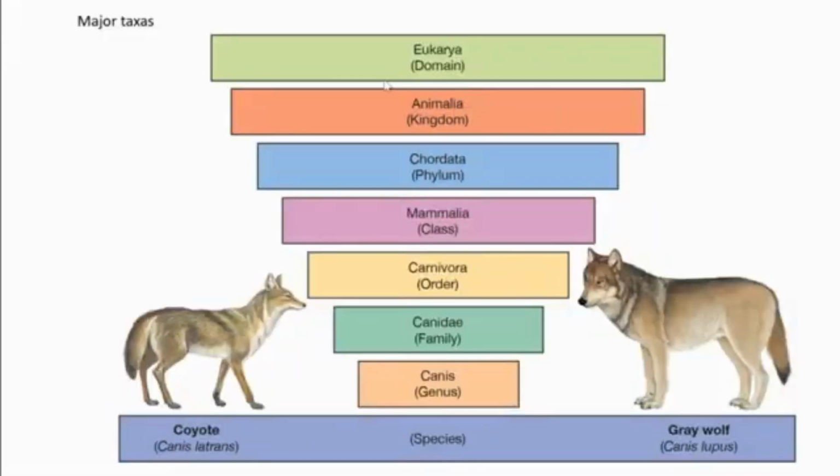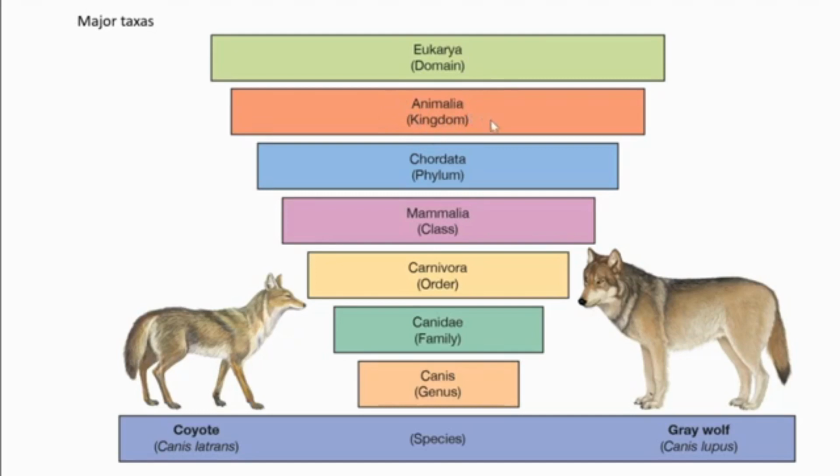The classification: first is a big group, the domain, and from that comes Eukarya. Eukaryotes include plants, animals, everything. Then from some characters, we know that animals and plants have distinct characters. Based on that difference, animals are grouped under the kingdom Animalia.